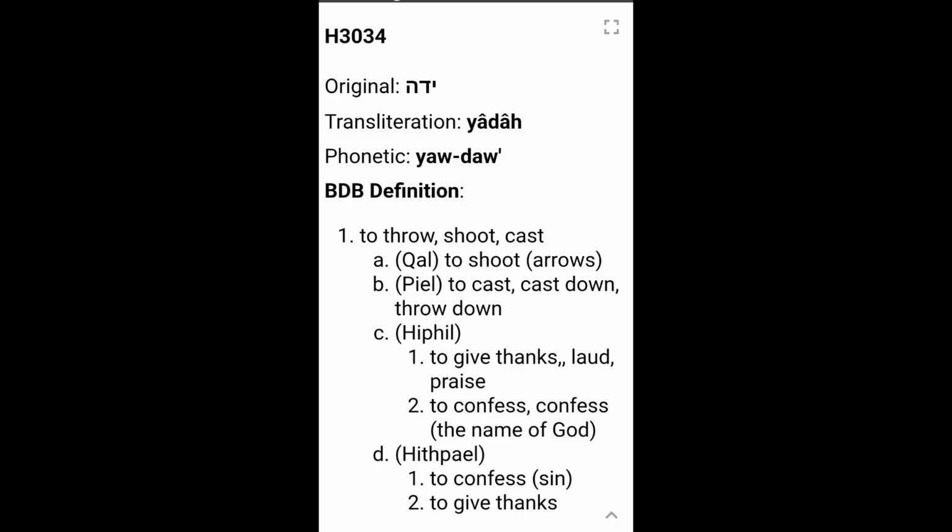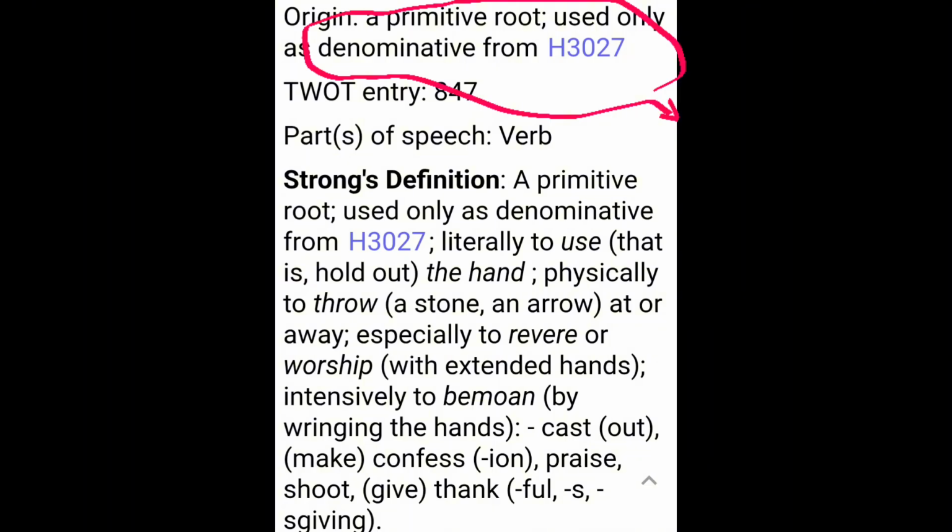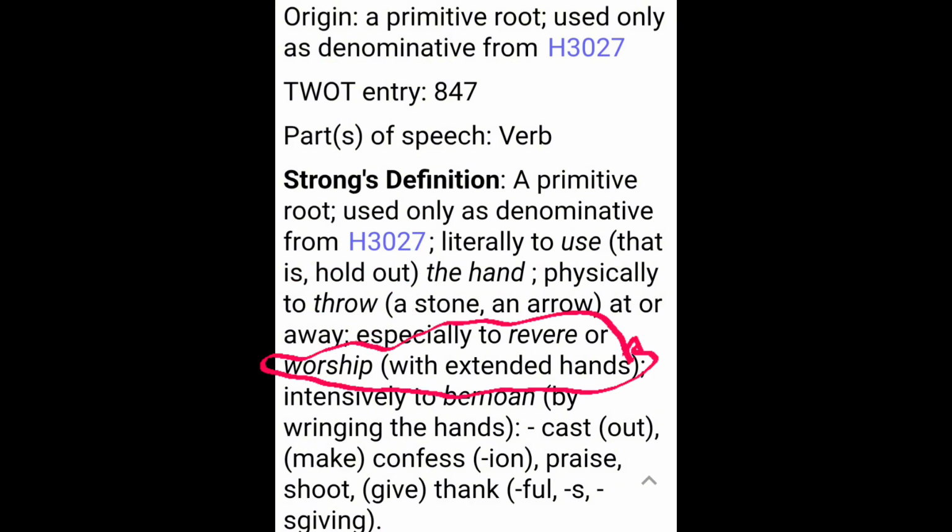And H3034 is Yod, Dalet, He, Yada. It means to throw or shoot out, to cast, to give thanks, to confess. Its definition is literally to use the hand, that is, to hold it out, physically to throw like a stone or an arrow, or especially to revere or to worship with extended hands.